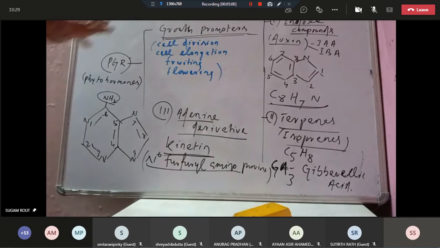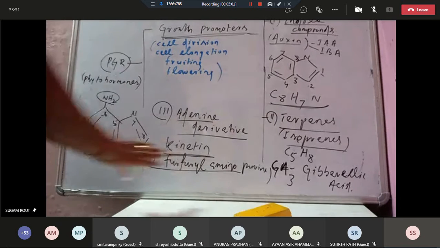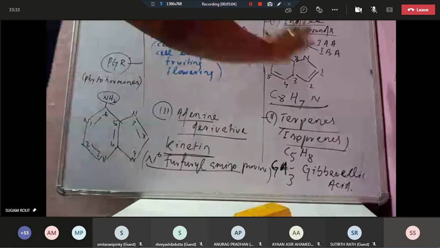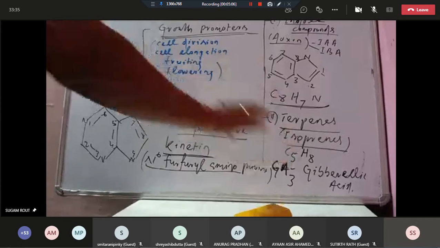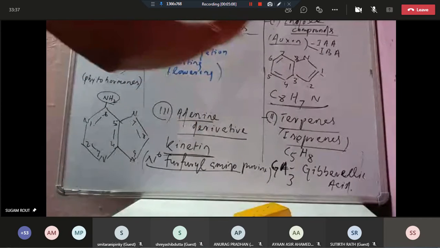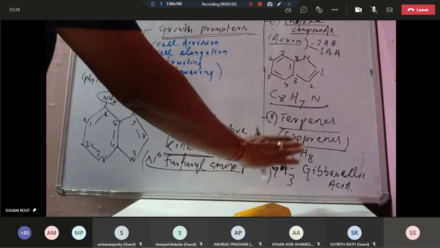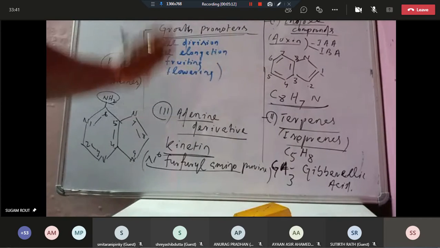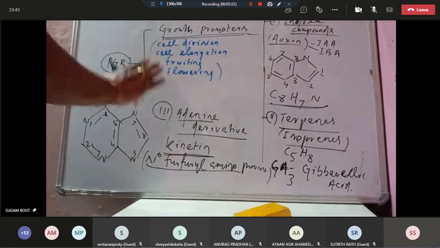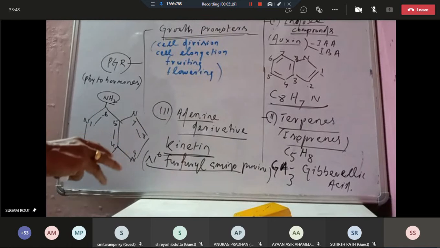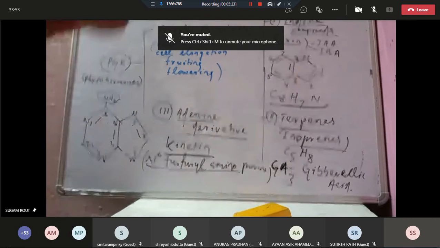So these are the growth promoting phytohormones. Three types: indole compounds, terpenes, adenine derivatives. Indole compound example is auxin, terpene example is gibberellic acid, adenine derivative example is kinetin. You have to remember which of the following is a terpene and which is an indole compound.